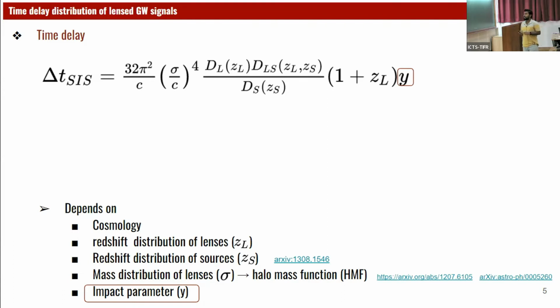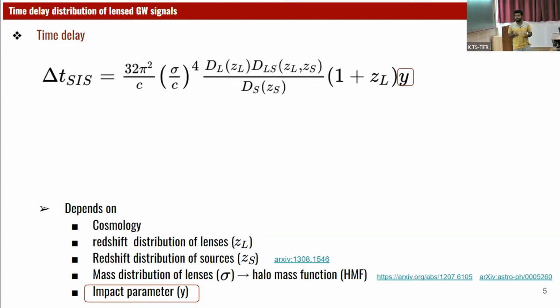Now the redshift distribution of the lenses and the mass distribution of the lenses can be obtained from the halo mass functions. Halos are concentrated regions in our universe. The halo mass function gives us basically the number counts of such objects in some mass range, let's say m to m plus dm. So if we have halo mass functions, we can obtain the mass distribution of the lenses and the redshift distribution of the lenses. The source redshift distribution, we can obtain by observation.